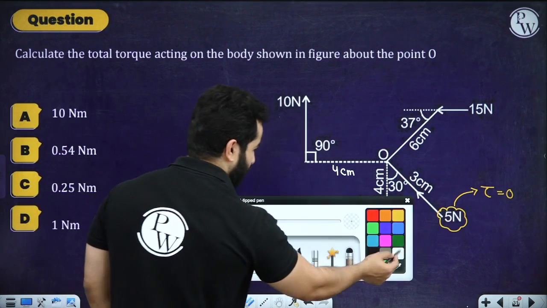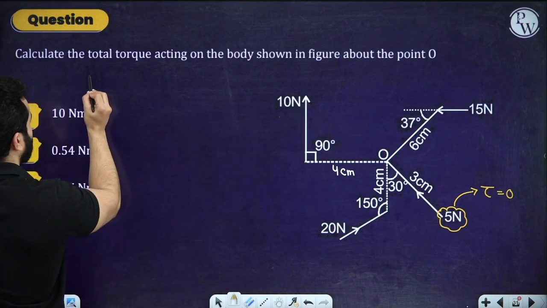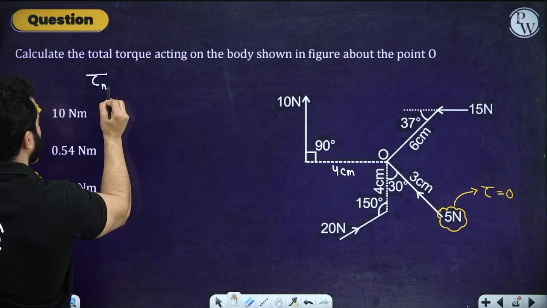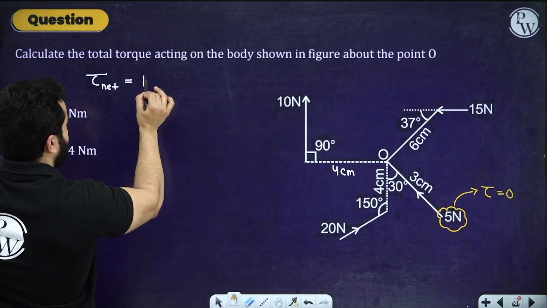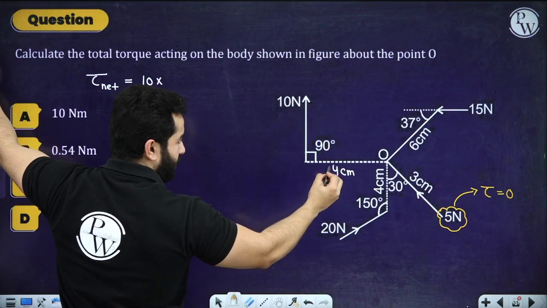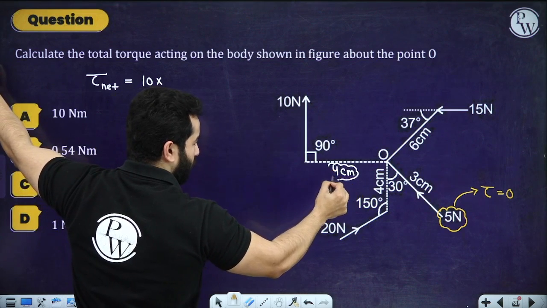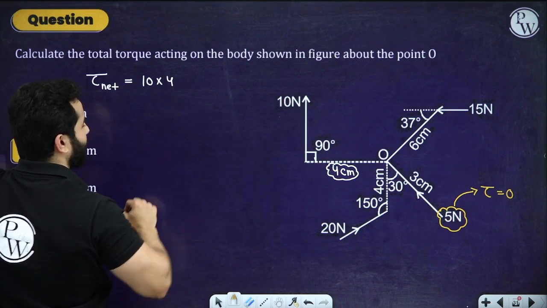Now quickly find it out along with the direction. See how we can do it. First let's talk about this 10 Newton. So the net torque will be 10 Newton times, you don't have to worry about the perpendicular distance. This is the perpendicular distance because they have already told us this is 90 degree. So 10 times 4. Direction is very important.